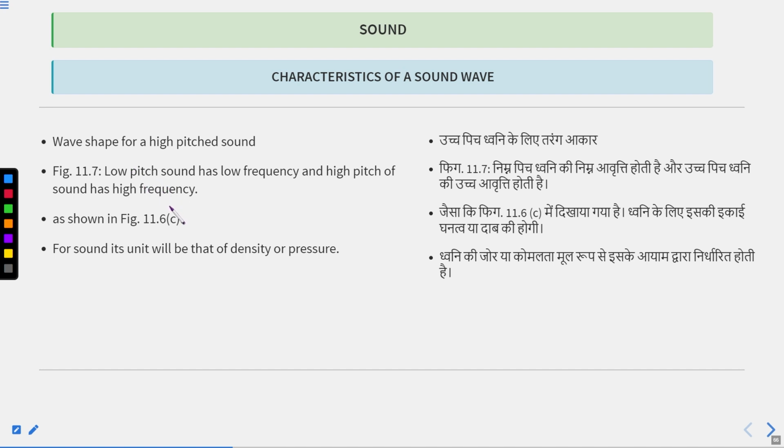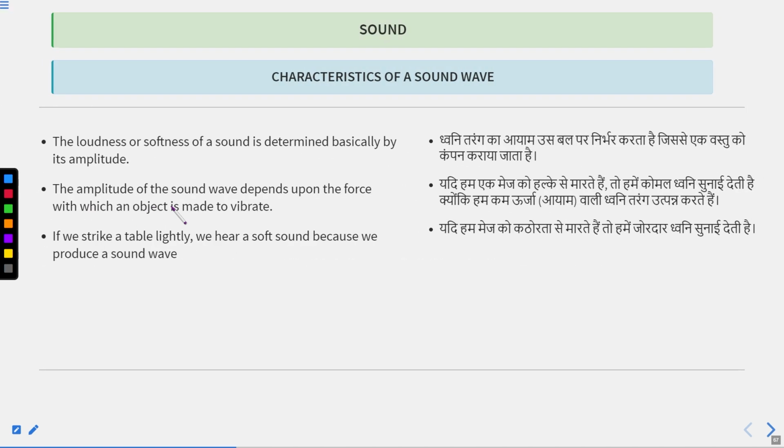Okay, so we have shown you the diagram of low frequency and high frequency. Low frequency will have low pitch and high frequency has high pitch, and I have talked about what the amplitude of sound is. Now let's understand with which characteristic amplitude is associated.